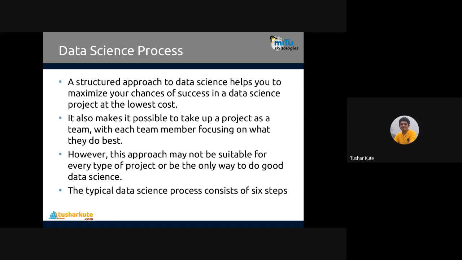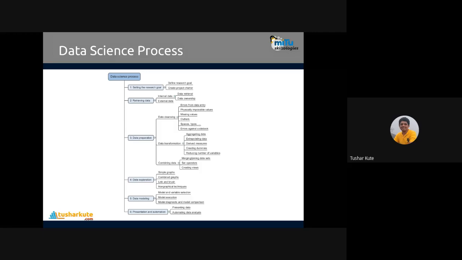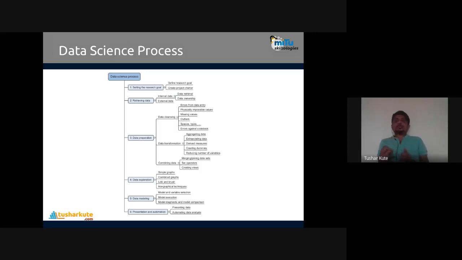Okay, let's see. There's a very big diagram here. You can zoom your screen and check it out. The data science process has 6 steps, and we are going to check every step mentioned in it. First is setting the research goal. Then second is retrieving data. Under that again 2 parts are there: external data and internal data. The third part is data preparation. Under data preparation again we have 3 tasks: data cleaning, data transformation, and combination of the data.